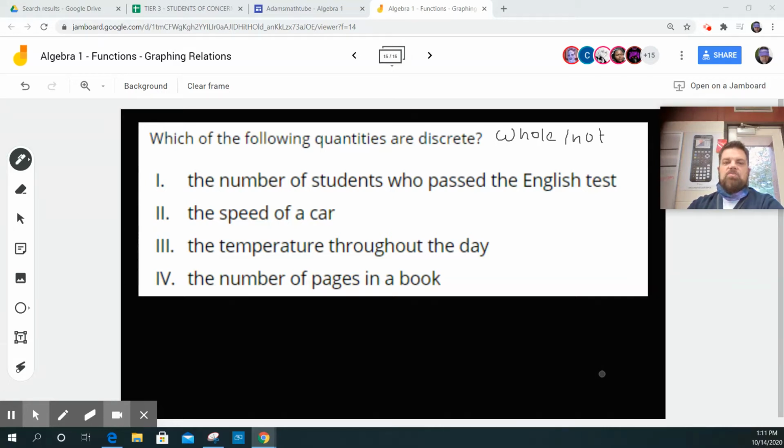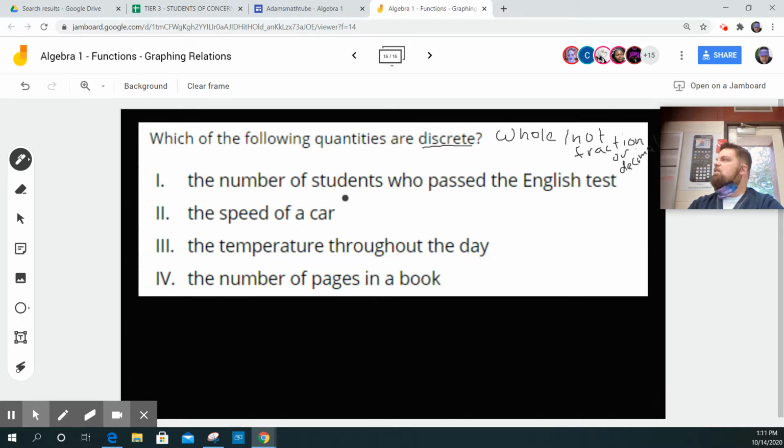All right. So it says, which of the following quantities are discrete? Now, discrete means that it's a whole number, right? And that means it's not a fraction or it's not a decimal, right? So it's not a fraction or a decimal. Well, I ran out of room there.